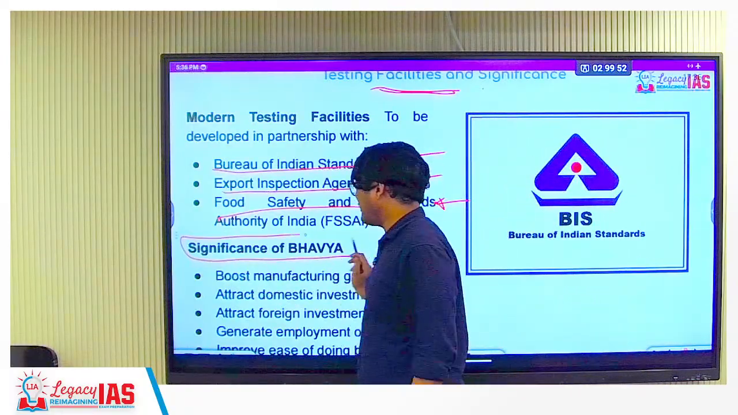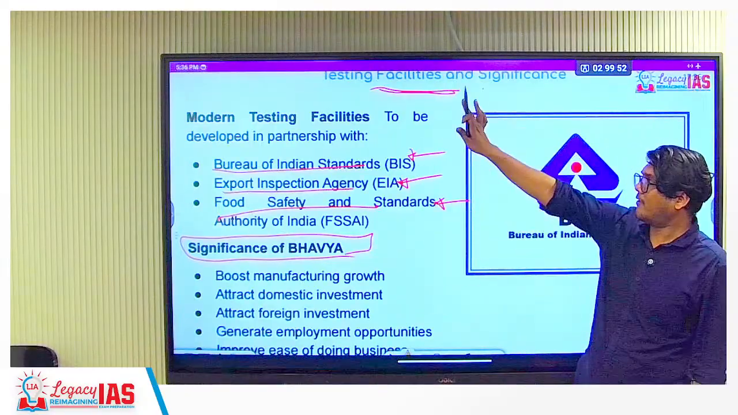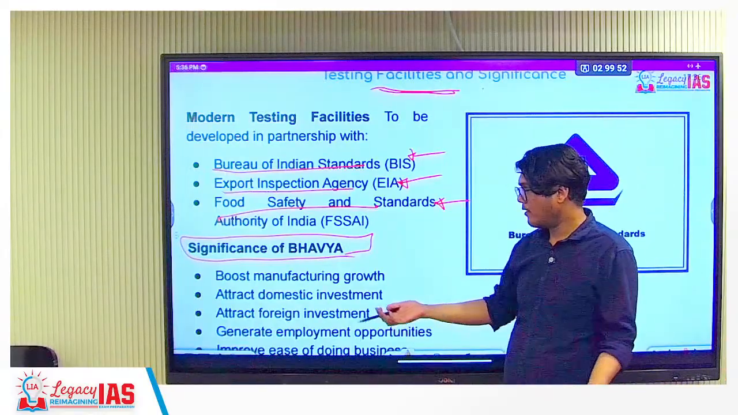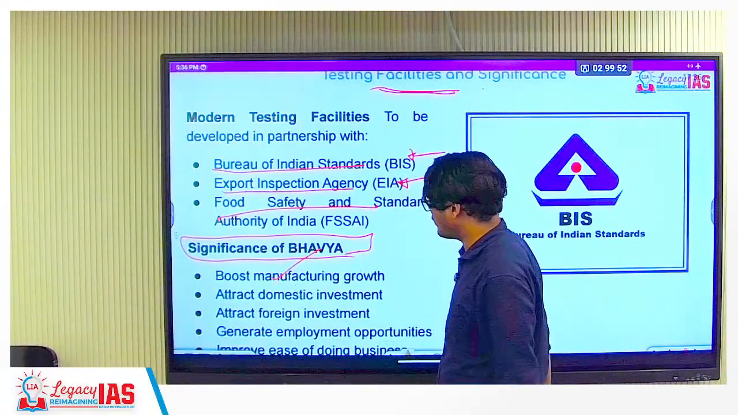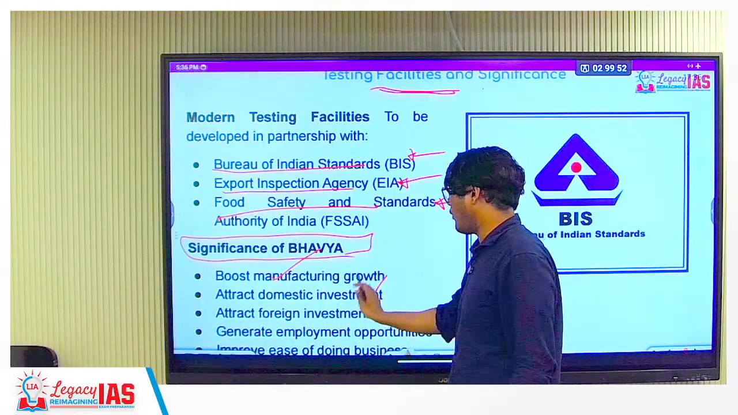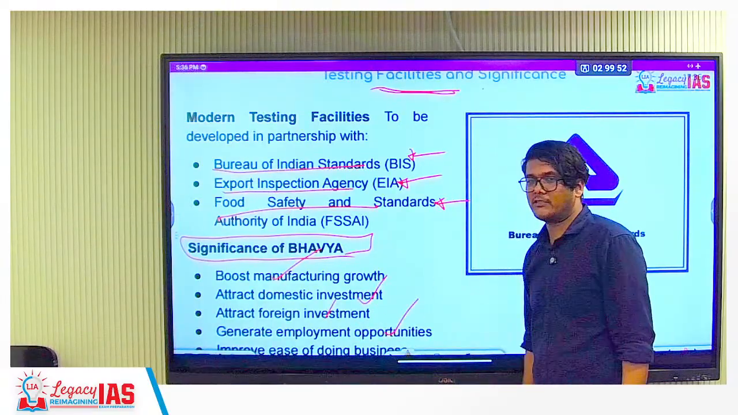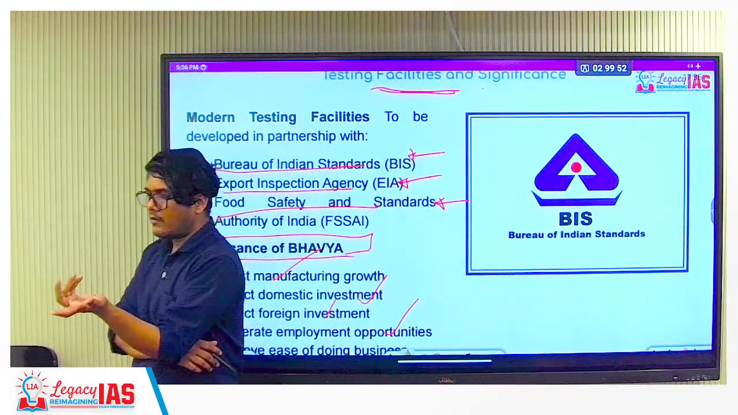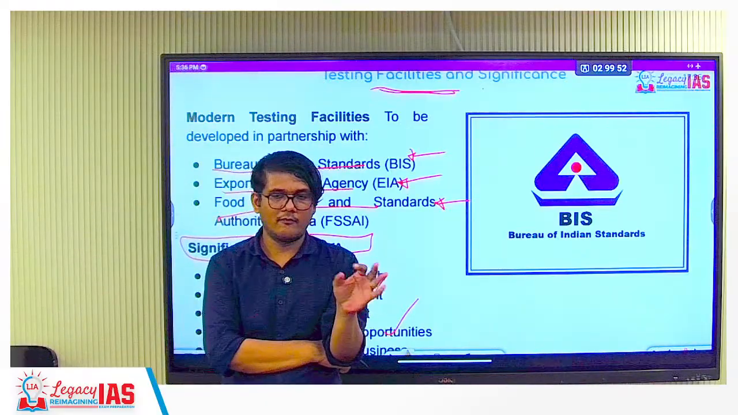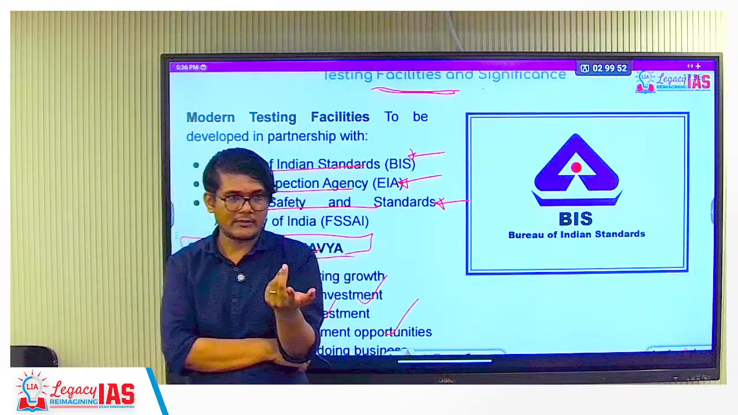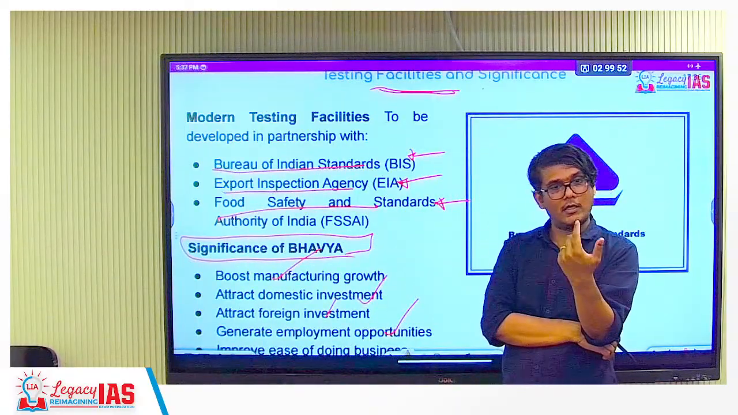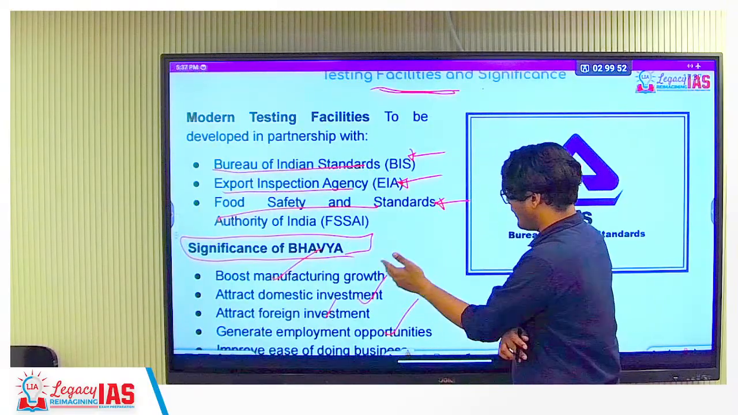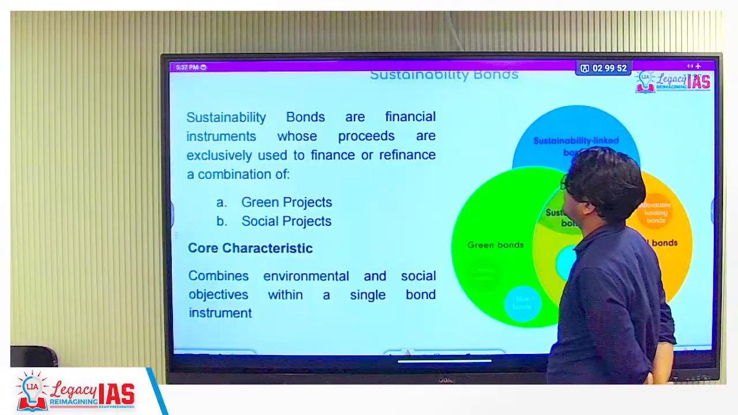Significance of the scheme. Now this is mains-related content. After knowing the provisions, you should be able to tell what benefits can come, which is very generic. Boost manufacturing growth, attract domestic investment, attract foreign investment, generate employment opportunities directly and indirectly, improve the ease of doing business. And one thing you can stick everywhere: Viksit Bharat, or Atmanirbharta in this, Atmanirbharta in that. Those things you should use in your mains answer. It is not specifically mentioned, but you can use it in your mains answer.